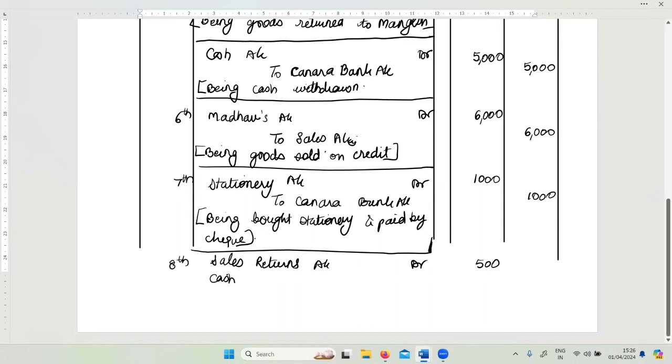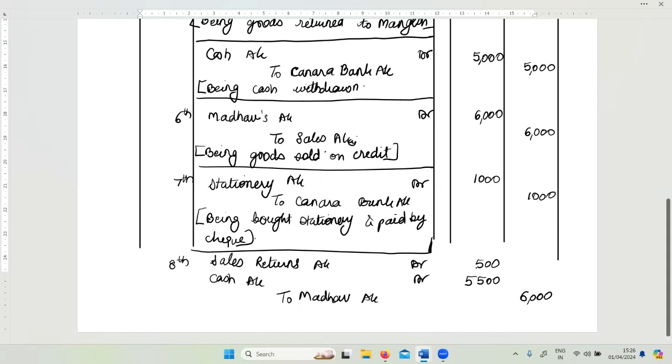Second, he is also paying us cash. So cash account debit 5,500. And basically these two transactions are done by whom? By Madhav. Madhav is giving the goods back, 500, and Madhav is also giving us cash, 5,500. So in all, the monetary value that he gave us is 6,000 and this closes his account.